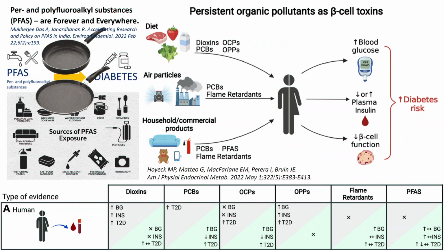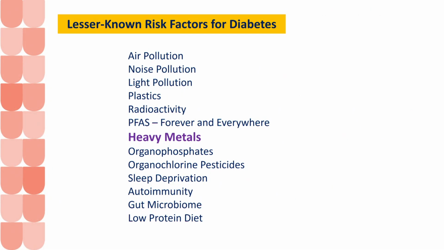Then these particular vessels which we use every day. PFAS are called forever and everywhere chemicals. They are everywhere. They are not destroyable. They cannot be excreted in urine or feces. So they are there in whatever material you are using outside for anything, especially non-stick pans and so many other things. So they all cause diabetes.